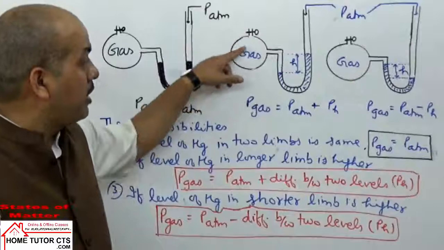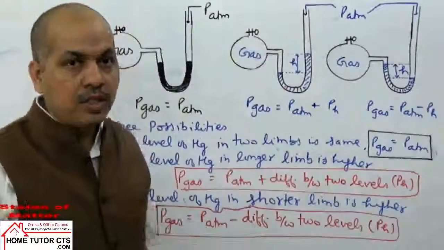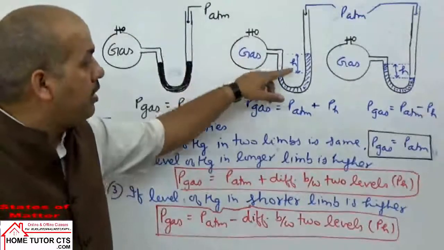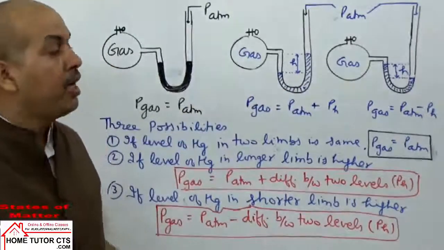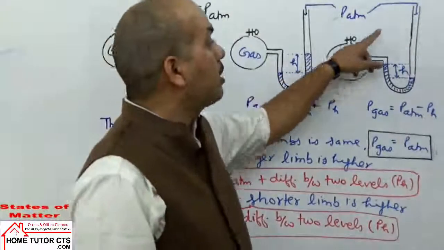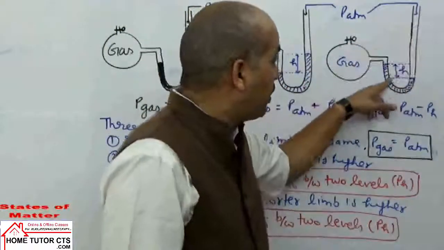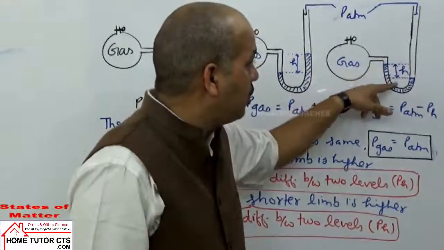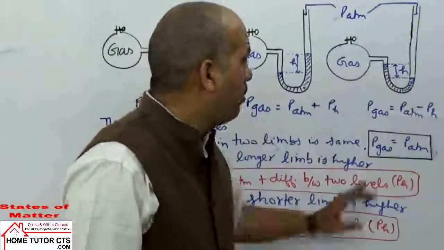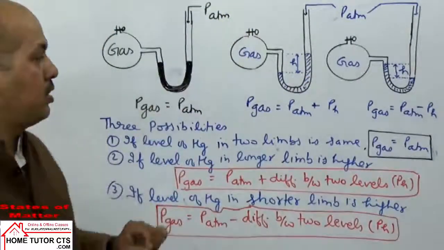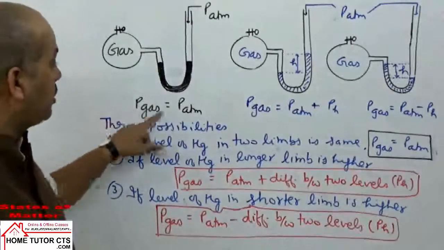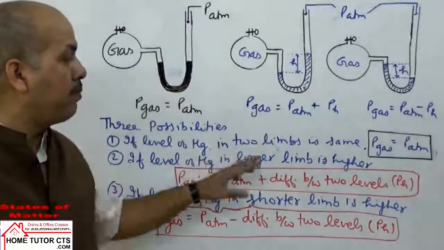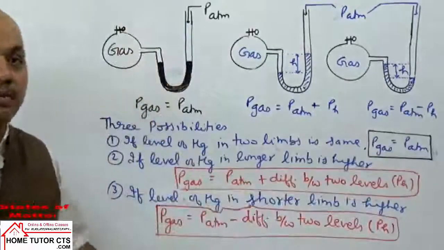Now if the pressure of the gas is higher, it will push the mercury more. So in this case the pressure of the gas is more as compared to the pressure of the atmosphere. How much higher? We add this height of the column. And if the pressure of the gas is lower as compared to the pressure of atmosphere, it pushes the mercury less, so the level decreases here. So this height difference, the pressure difference, will be taken for measuring the pressure of the gas. So we can have three possibilities. If the level of mercury in the two limbs is the same, then the pressure of the gas is the same as the pressure of atmosphere.